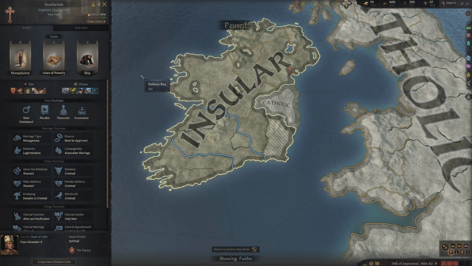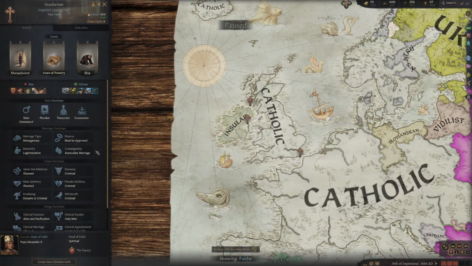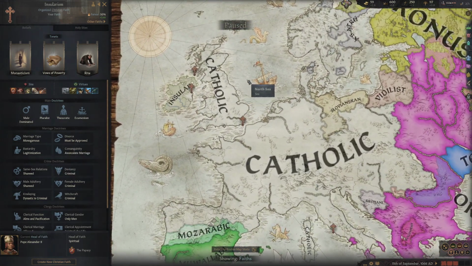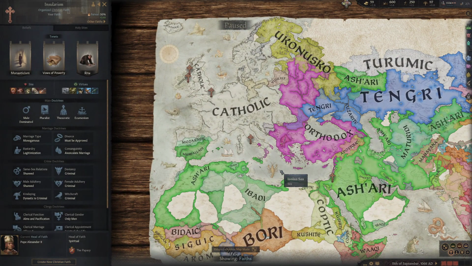So, a quick overview. There are lots of religions in Crusader Kings 3. If I simply zoom out, because opening the religion tab has changed the map to the religion view, you can see all of these different colours and all of these different names are different religions. We have, as you can see, Insularism and Catholic, Orthodox. All of these, for instance, I know off the top of my head, are all Christian religions.